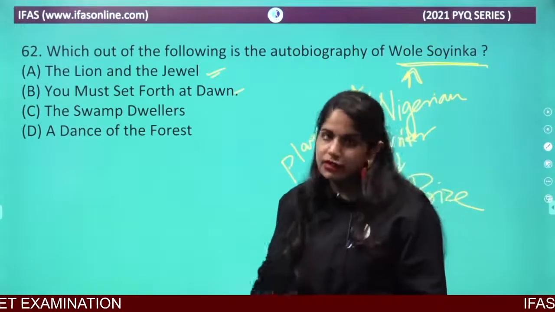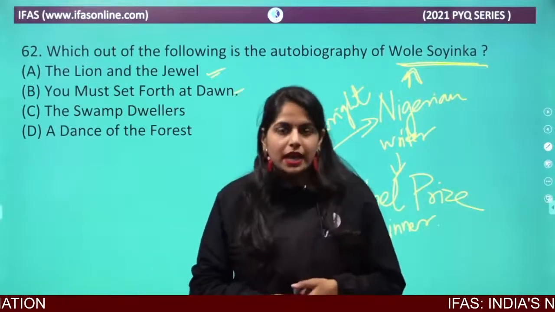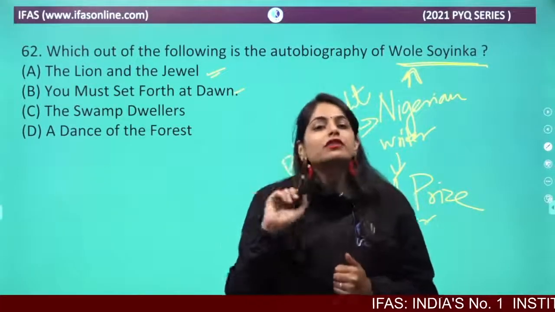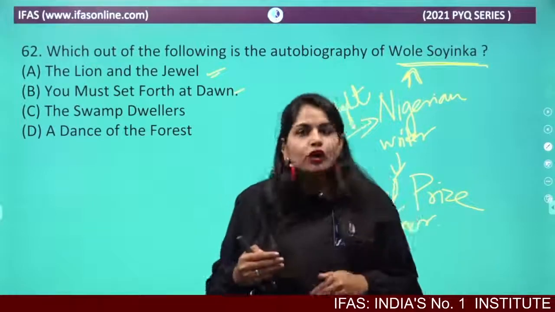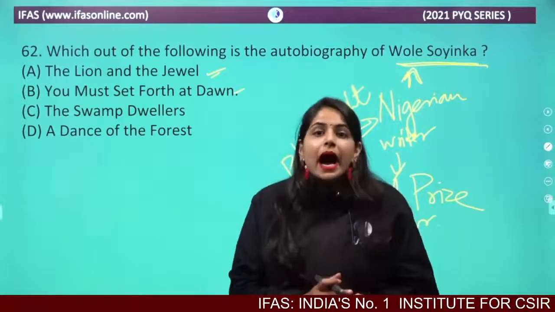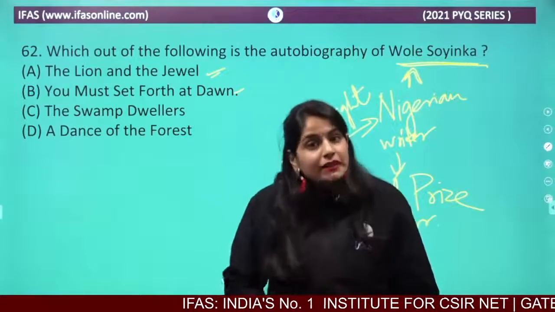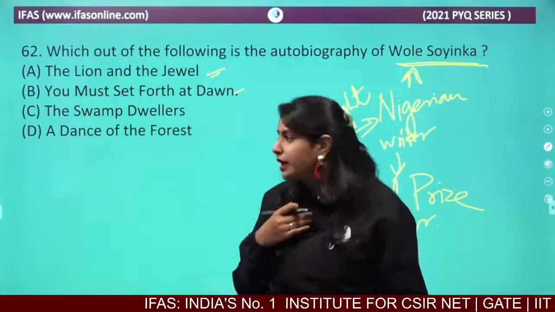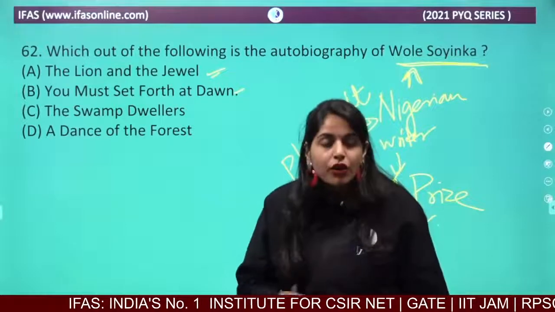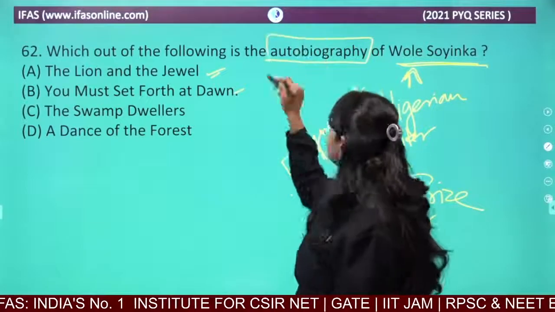Now what students make a mistake on here is that they just write all these writers and then write the works of those writers below them, okay? They just remember the important works of those writers, but they don't exactly know what is there in that work, which is also very important. If you want to know exactly what is there, then only will you be able to give the answer for this question, right?